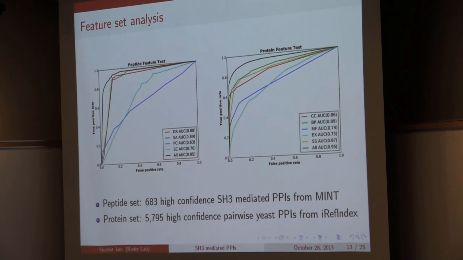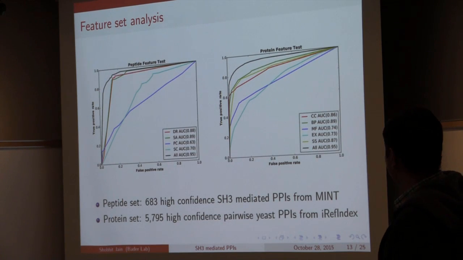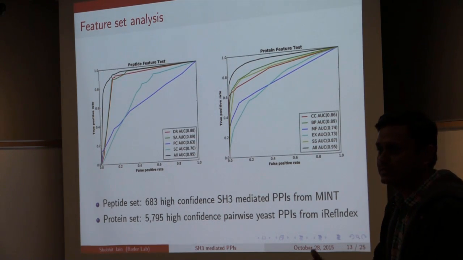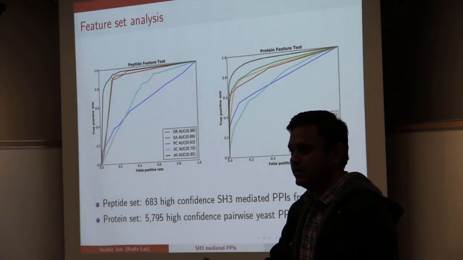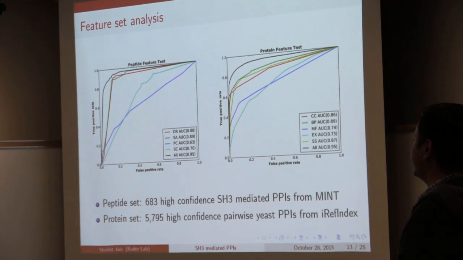This is the analysis of the feature set which we are using, to see whether these features are giving us any information or not. It is clear from the figure that all the features, whether peptide or protein, help us in predicting protein-protein interactions, or giving us high confidence protein-protein interactions.